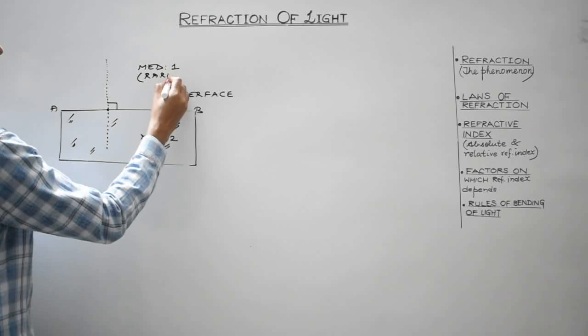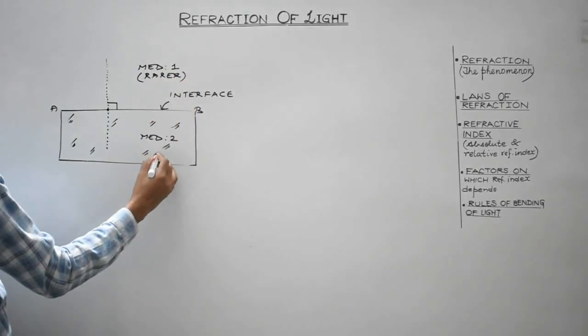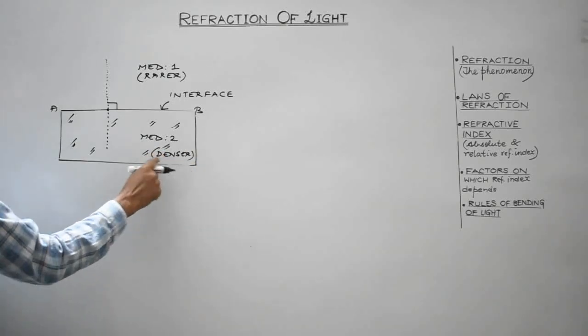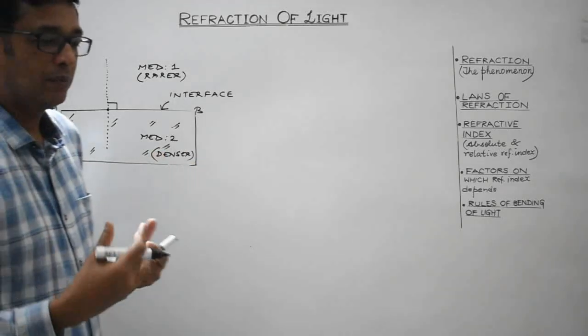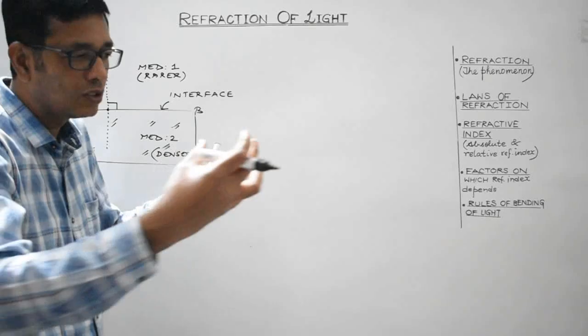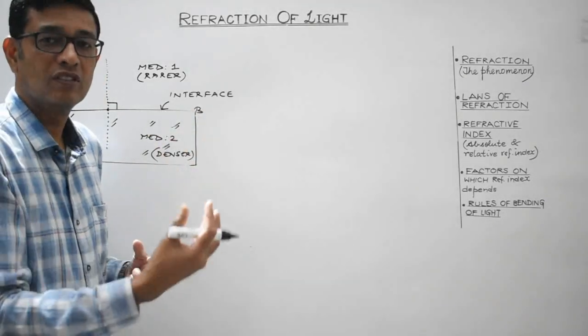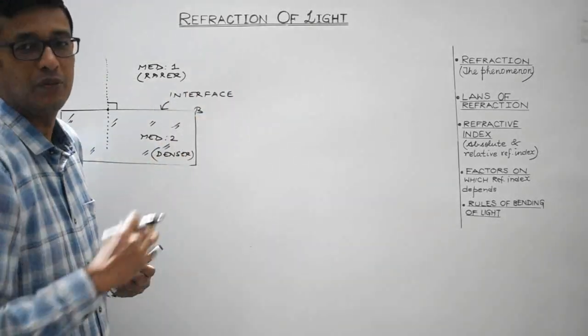Suppose it is the rarer medium, and let us consider this to be the denser medium. Now look, from the term it's pretty clear, denser, the medium in which the atoms or molecules are more closely packed, that is the medium whose density is more, that is said to be the denser medium.